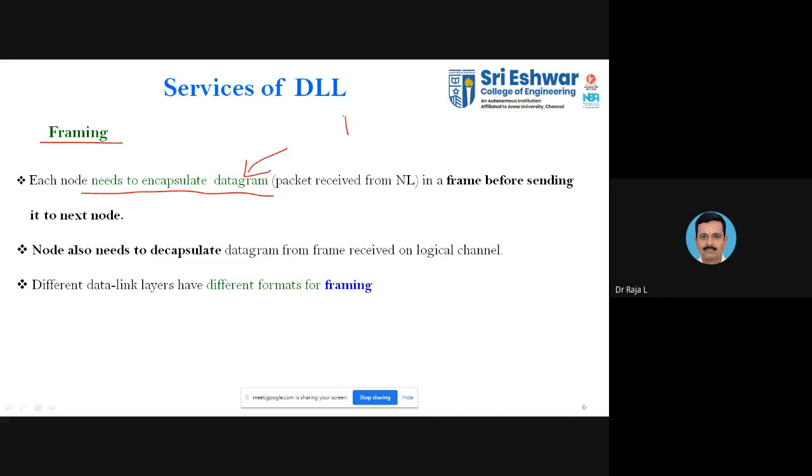Initially, in the transport layer you will have the segments, then you have the packets, then you have the frames. So these are called datagrams, and you need to encapsulate the datagrams. When you come from the application layer, you have what is generally called the data. The data will be divided into segments.